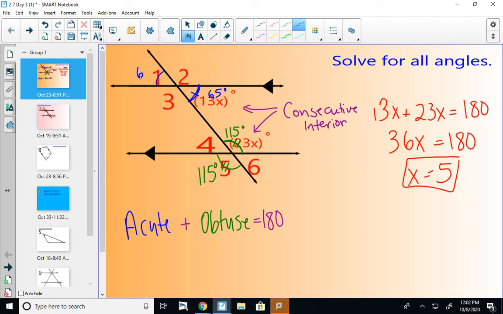This guy would be 65. And then we can work with supplementary angles. We know 1 and 2 should add up to be 180. So this guy would be 115. So you'll notice that all of your obtuse angles in this picture are going to be the same, and all of your acute angles in this picture are going to be the same.